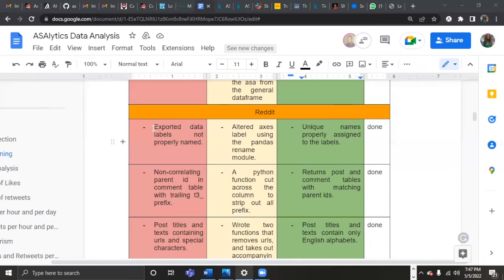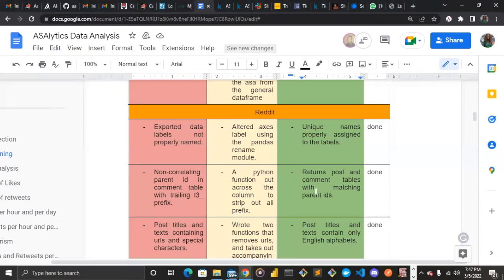So we used Python functions to strip out all the prefixes for uniqueness across all parent IDs. After this, we have comment and post tables with matching parent IDs.